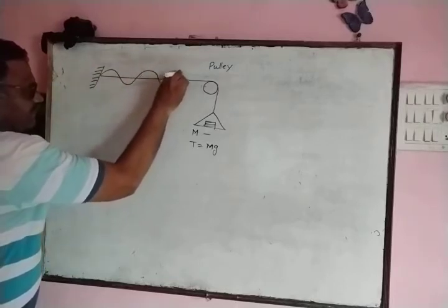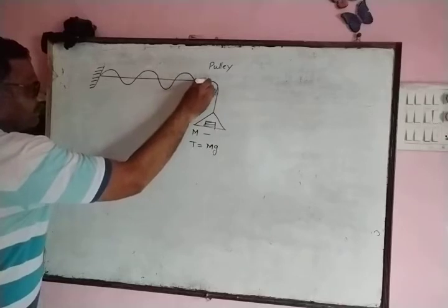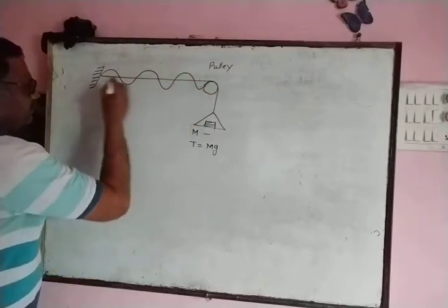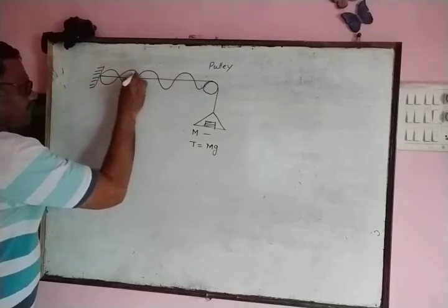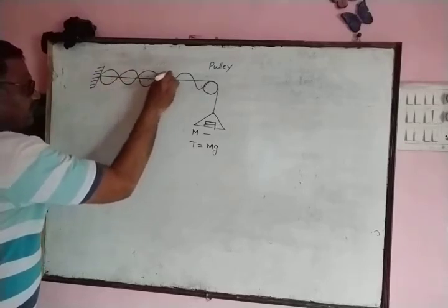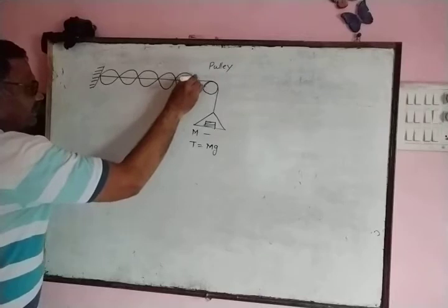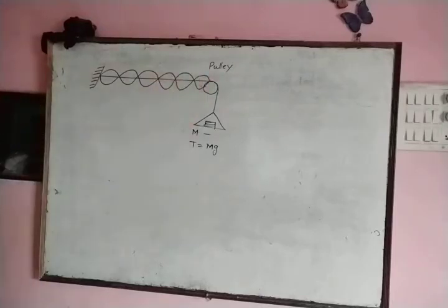This transverse wave is reflected from the boundary. Now reflected wave travels in the opposite direction and crosses the same particle, and therefore stationary wave is generated.